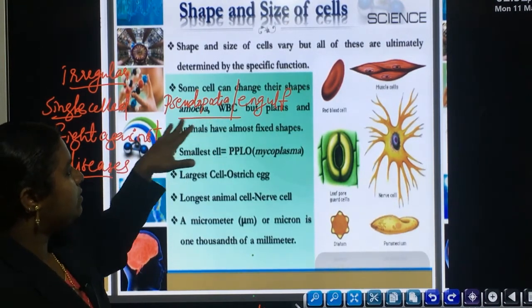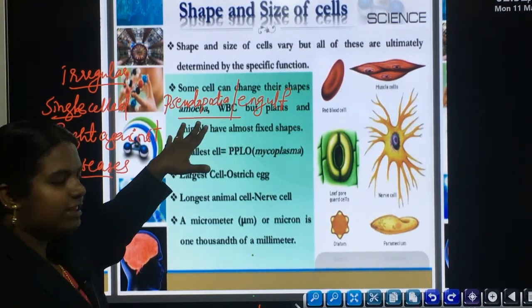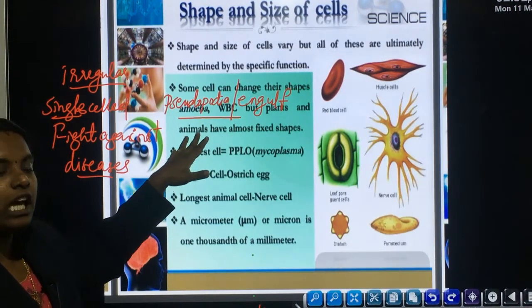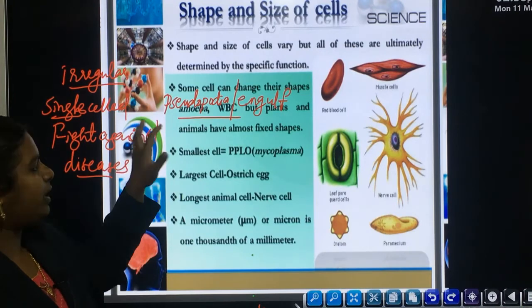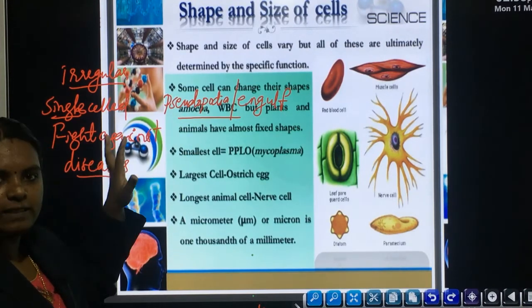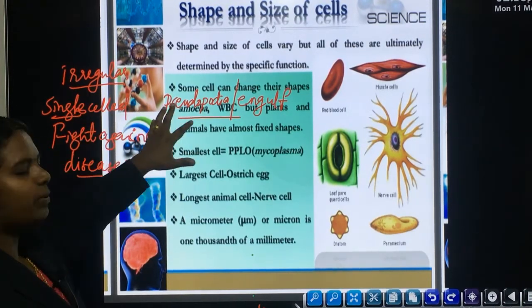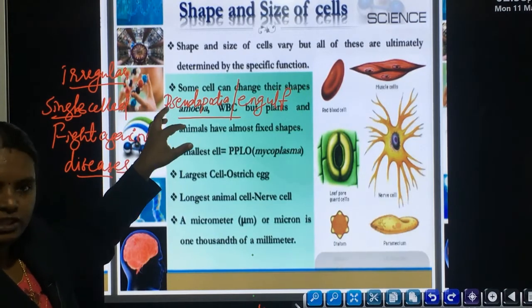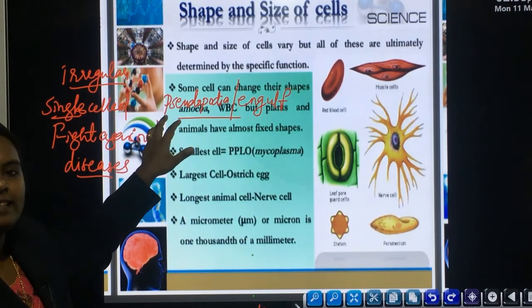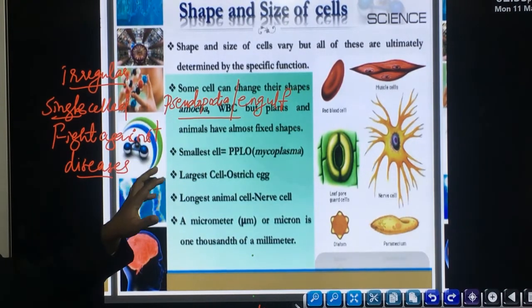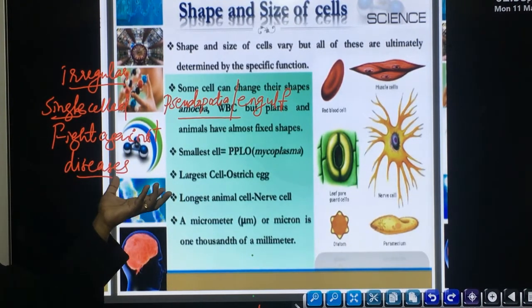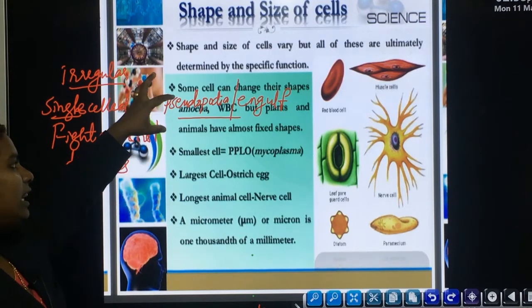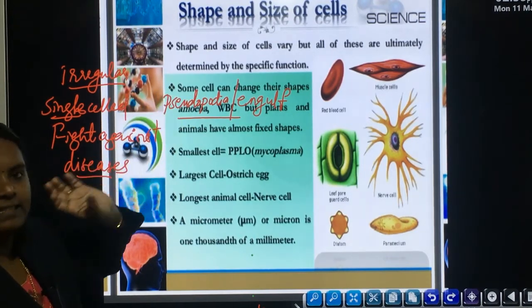So both these always change their shape according to the specific function that is carried out in our bodies. In case of amoeba, a single-celled organism, they have irregular shape according to their specific function. With the help of the single cell, they can carry out all the functions like nutrition, absorption, then excretion. All these functions it carries out with the help of the single cell.